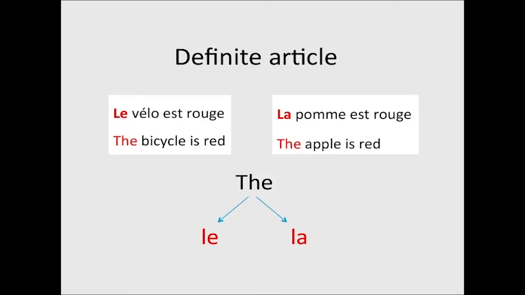We can thus conclude that the word the can be translated either as le or la. It is the gender of the noun following the article that determines whether it should be le or la. If the noun is masculine, we place le before it, and if the noun is feminine, we place la before it.